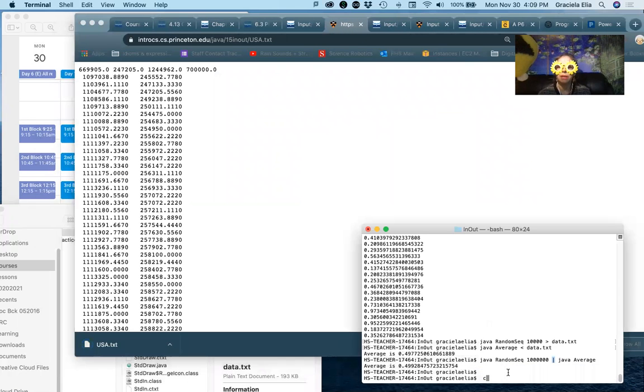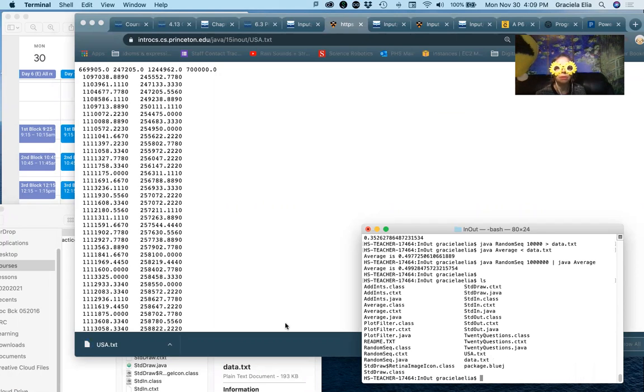And to make sure that in fact it is there, I'm going to go to terminal and do ls for list, press enter, and I can see it right here. I just saw it. USA text. So all we need now is the plot filter, which was added and it was compiled right here. And let's see what happens.